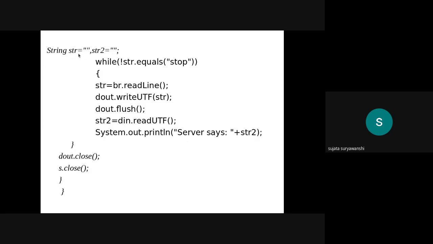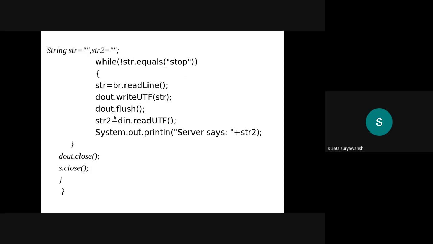First one string is str and second one string is str2. So while the client is passing the keyword stop, the communication will continue. Once the client sends the message stop, only then will the connection stop. And then here str is equal to br.